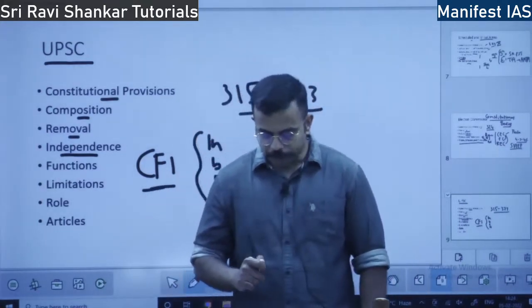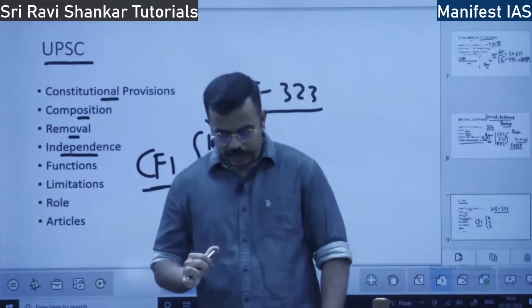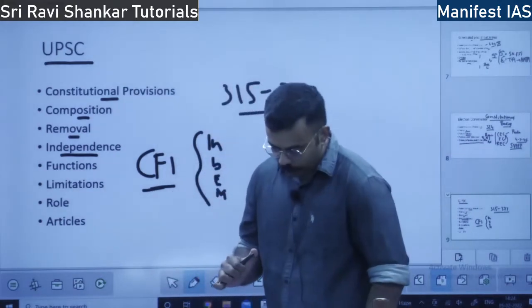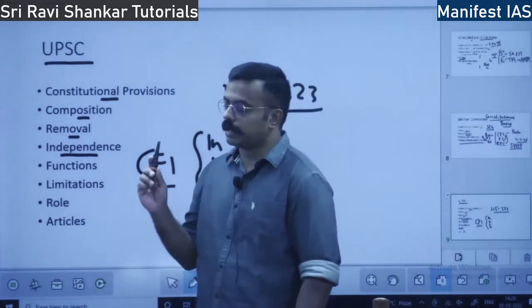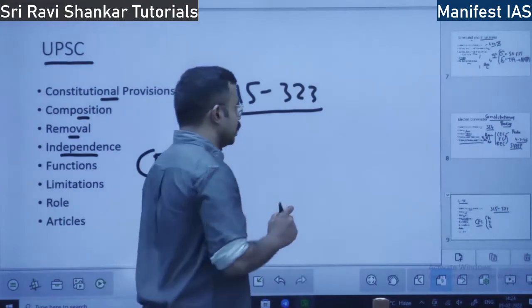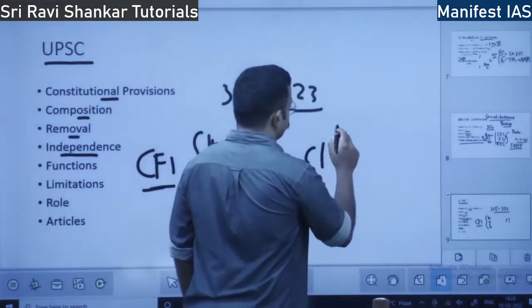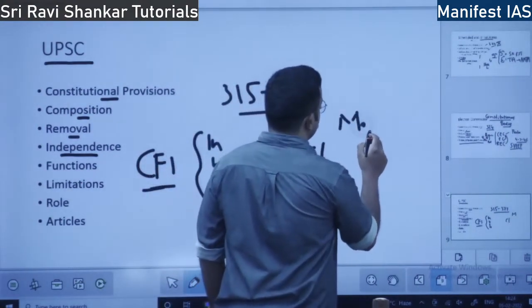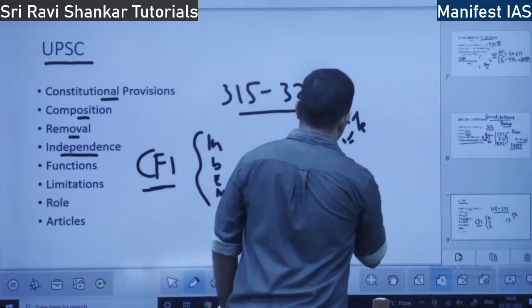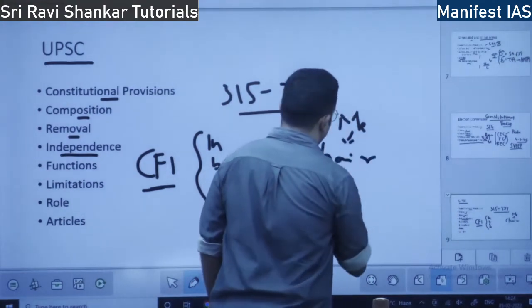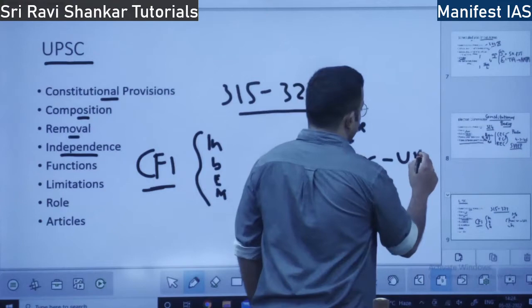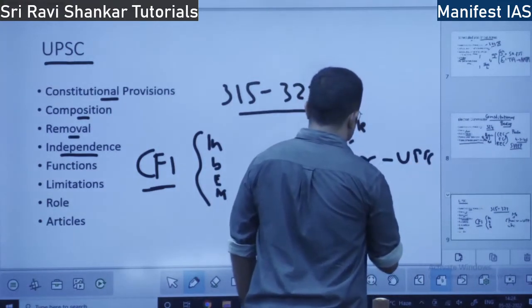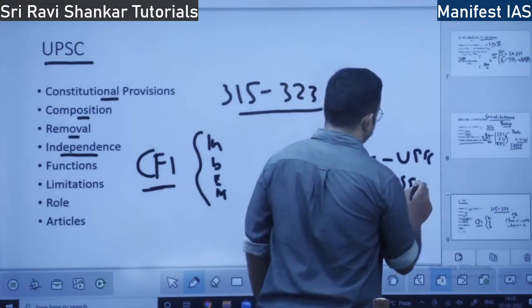Even the member after retiring cannot take up any other employment, except becoming a chairman of UPSC or of SPSC, that is State Public Service Commission.